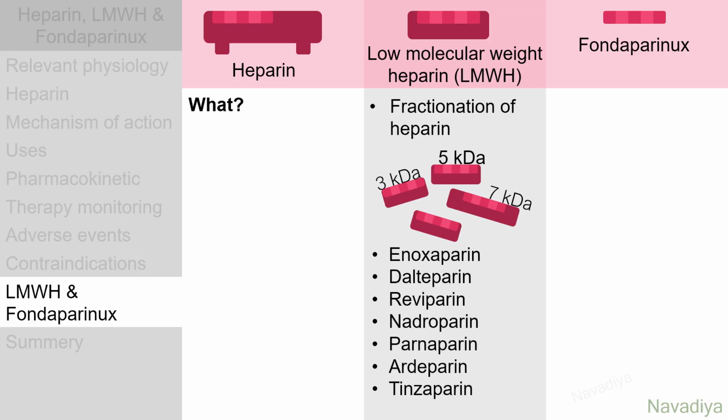Various low molecular weight heparins are enoxaparin, dalteparin, reviparin, nadroparin, parnaparin, ardeparin, and tinzaparin. Fondaparinux is only the pentasaccharide sequence that interacts with antithrombin 3. It is a synthetic product in contrast to heparin and low molecular weight heparin which have biological origin.